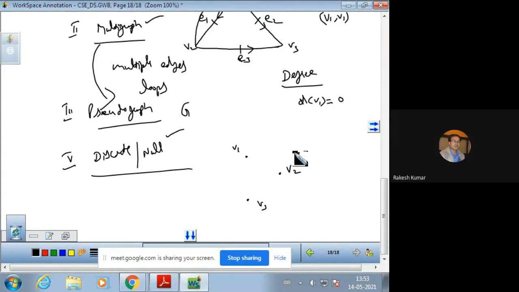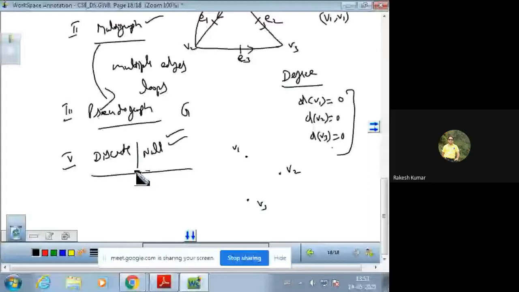So degree of V2 is also 0 and degree of V3 is also 0. When the degree of each vertex is 0, then the graph is said to be null or discrete graph. और जब 0 डिग्री हो तो वर्टेक्स को हम बोलते हैं आइसोलेटेड वर्टेक्स. This is the meaning of isolated.